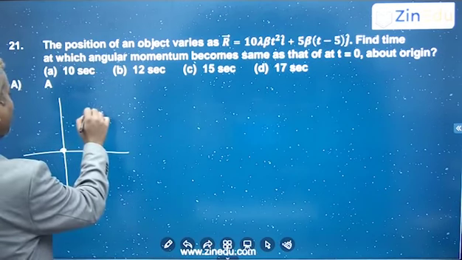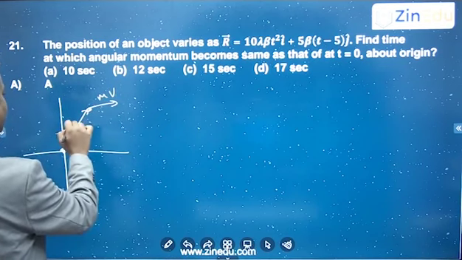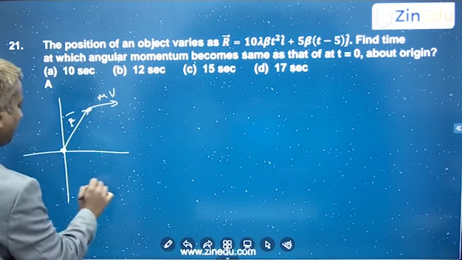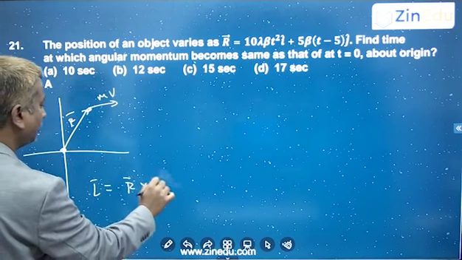So generally, if the particle is here, its momentum is like this. This is your r bar. So angular momentum is given by r bar cross p bar, that is m into v bar. Correct?